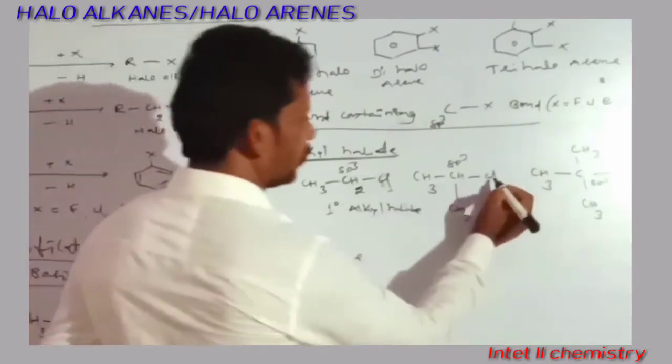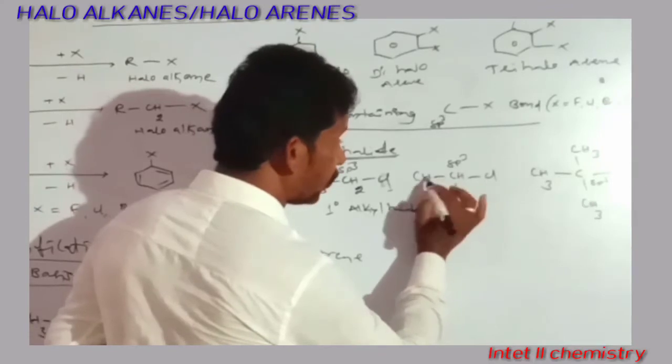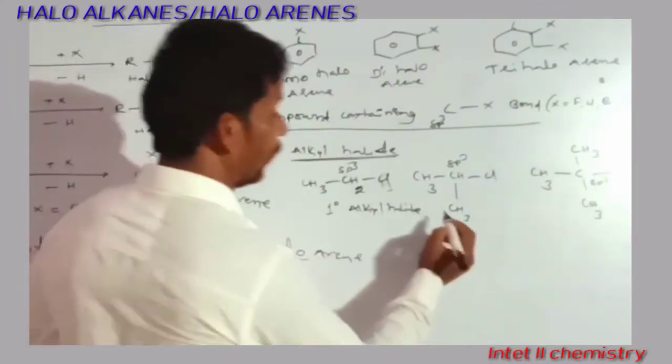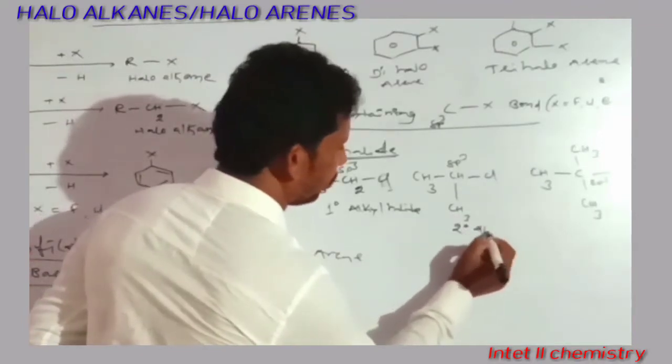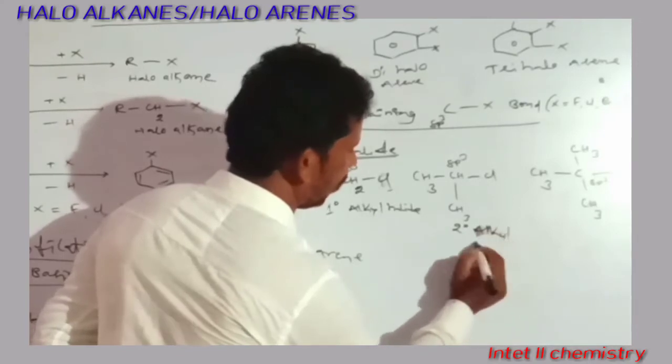Here the halogen atom is attached to the sp3 carbon only, but this sp3 carbon is attached to two other carbons. So that is why it is called a secondary alkyl halide.